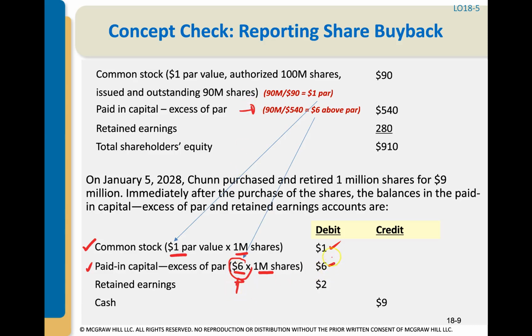So we're going to debit paid-in capital for $6 million. We're going to credit cash for $9 million because we paid to repurchase these shares. So credit cash $9 million and retained earnings a debit, and that's a plug.